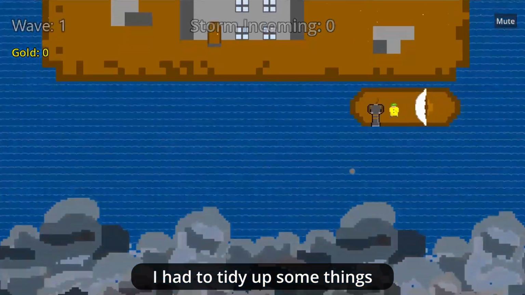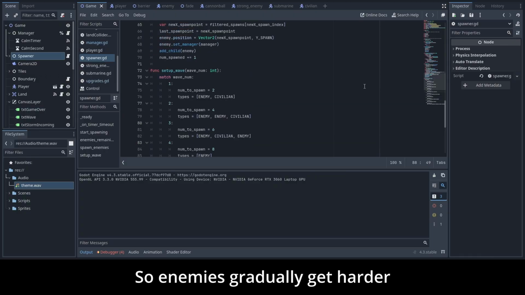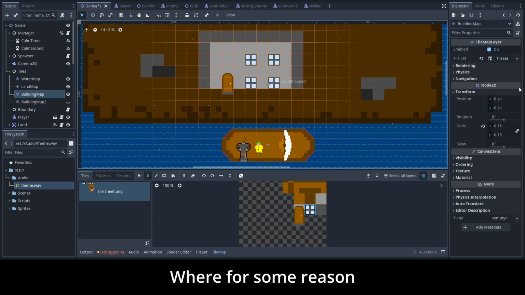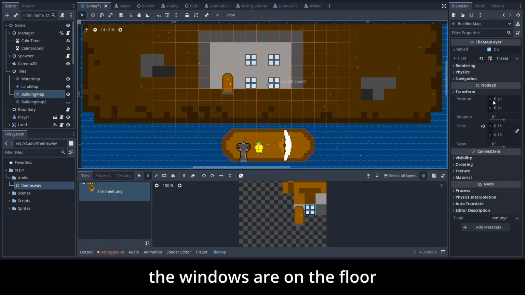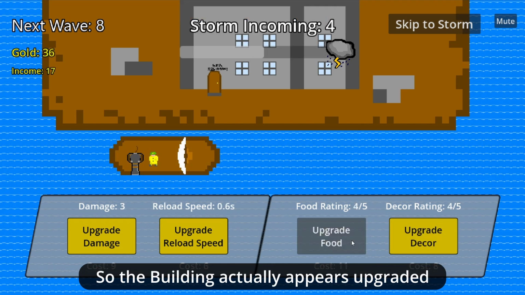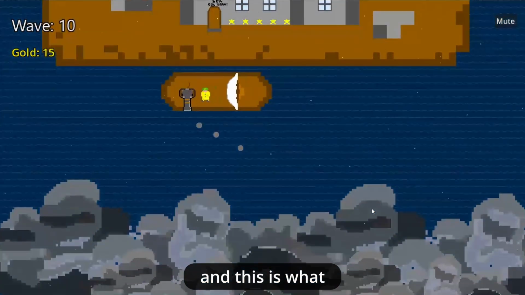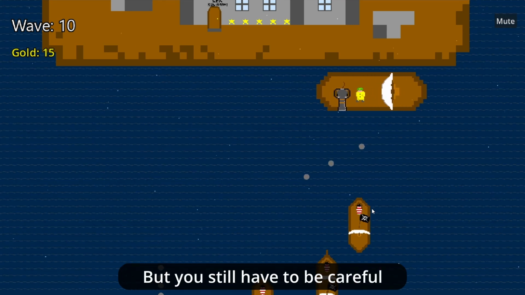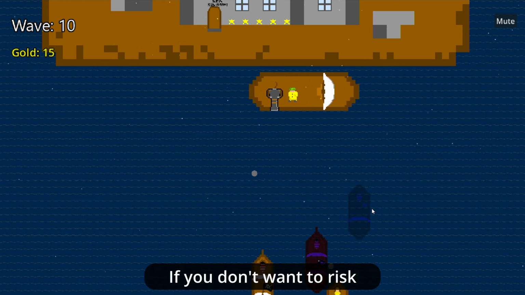I had to tidy up some things like the spawner so enemies gradually get harder. I also once again remembered that this restaurant existed, where for some reason the windows are on the floor, so I fixed that and added some visual upgrades so the building actually appears upgraded. And this is what the end game looks like with max upgrades. It may be overpowered, but you still have to be careful if you don't want to risk restarting 10 waves like I did.